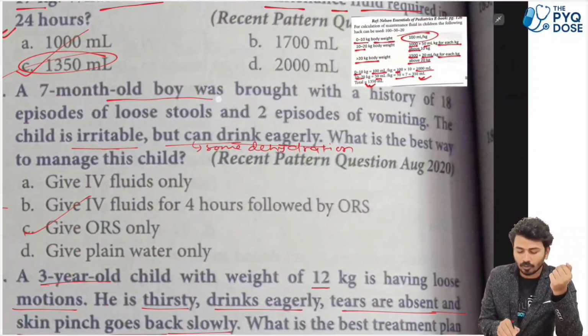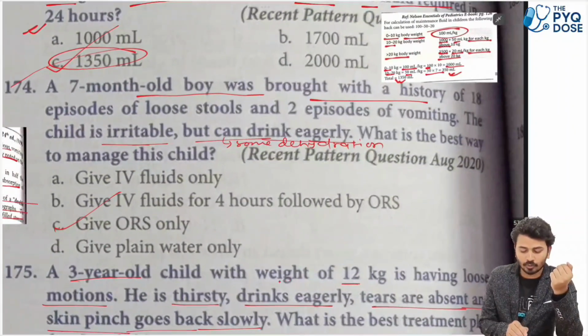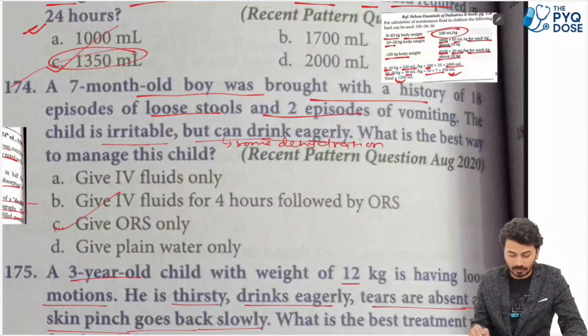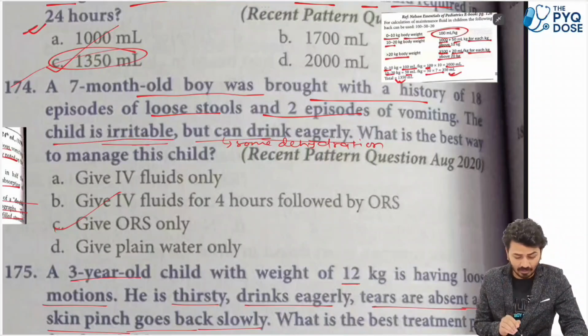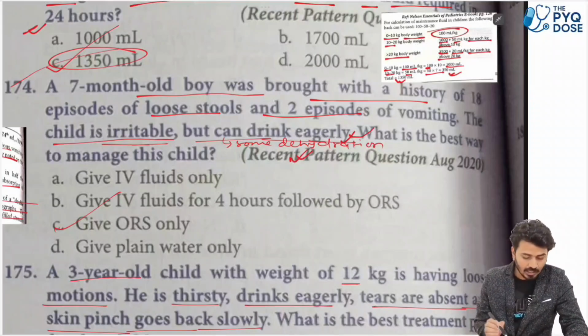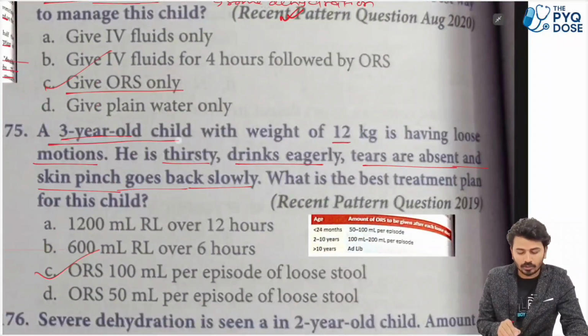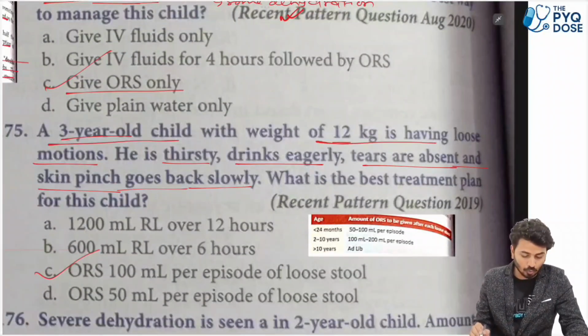A 7-month-old boy was brought with a history of 18 episodes of loose stools and 2 episodes of vomiting. Loose stool plus vomiting. The child is irritable but can drink eagerly. If he is drinking eagerly, that means this falls in the some dehydration case. So here we have to give ORS only. ठीक है, ORS only.